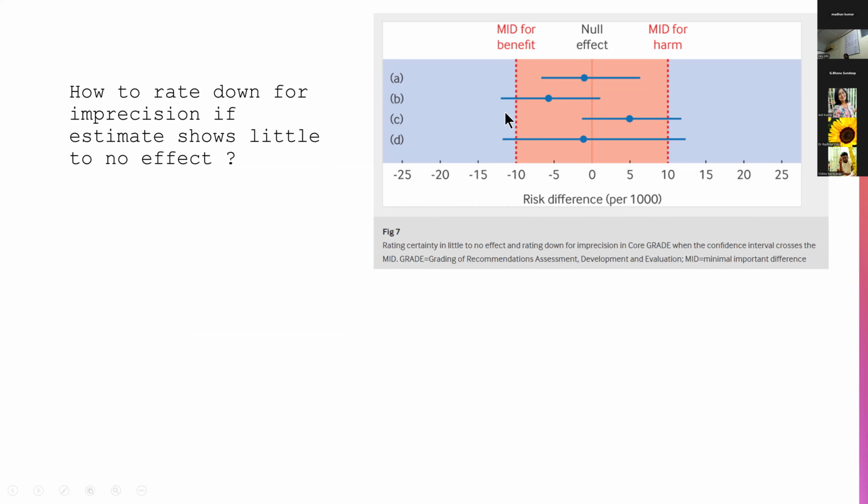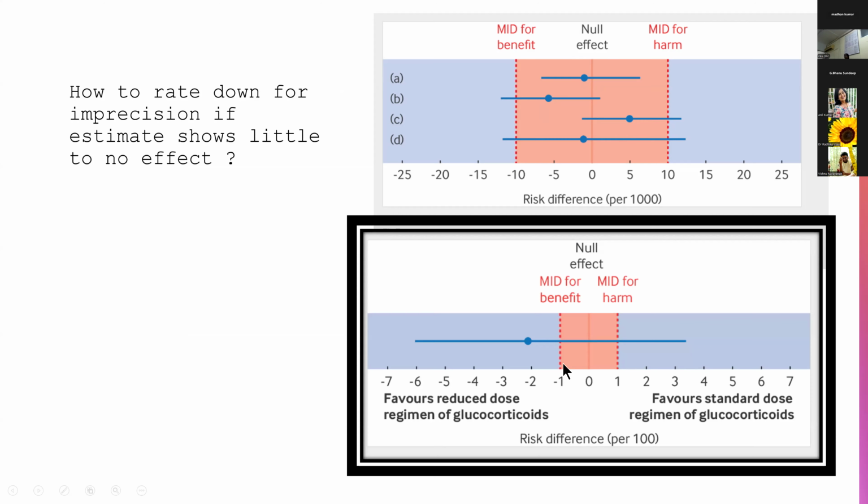But in the second example, you can see that the 95% confidence interval crosses the MID for benefit. So there could be some benefit. So here you will rate down for imprecision by 1. In the same way in C, the confidence interval goes to the side where there could be some harm. So here also you must downgrade 1 for imprecision. In this last example, on both sides, there could be some benefit, and there could also be some harm. So here you must downgrade for imprecision by 2. In the same way, in the previous one, the glucocorticoids, you had some effect. But if you see the confidence interval going even to the part where it can cause harm, here also you must downgrade by 2.